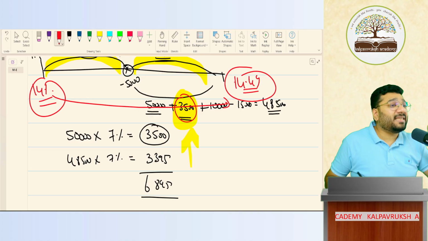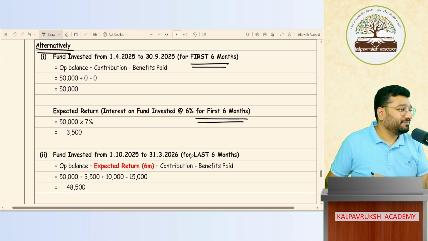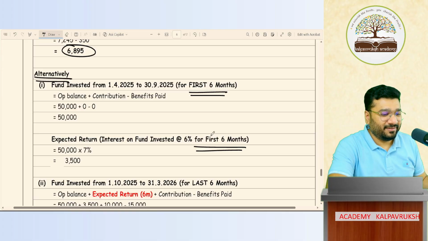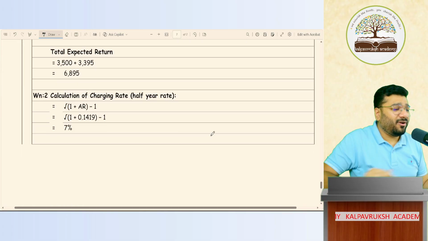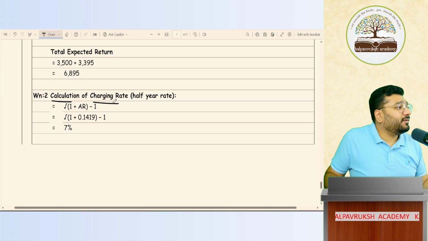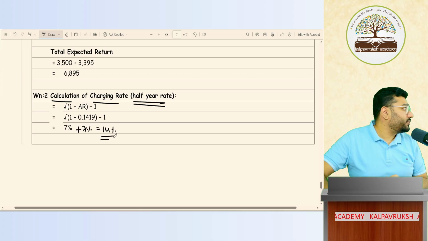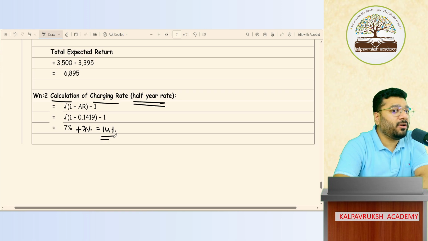Show me this much intense explanation anywhere. Madam, anywhere before? Before? No. Only one and only piece. Did the fun come or not? Calculation of the charging rate for half year. Full year means the same and another 7%. How much is it? 14%. Okay, not okay?